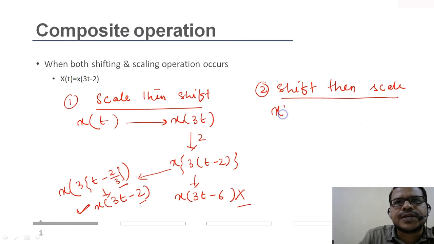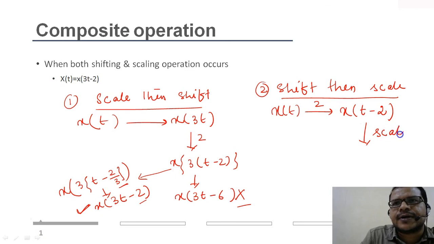So our original signal is x of t. If I shift it by 2, it becomes x of t minus 2. Then I will scale it by 3. Now comes the important point.